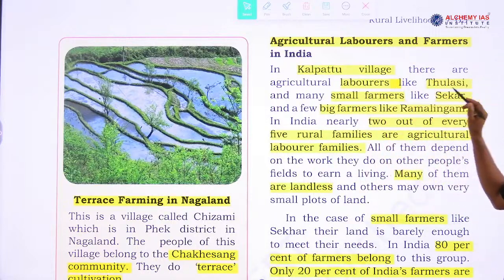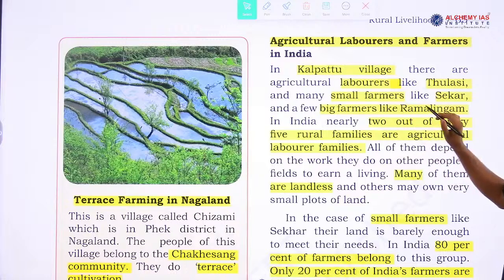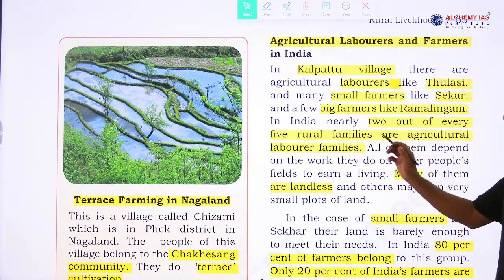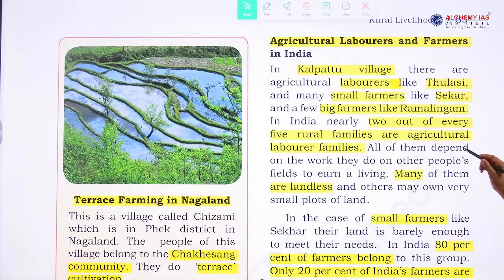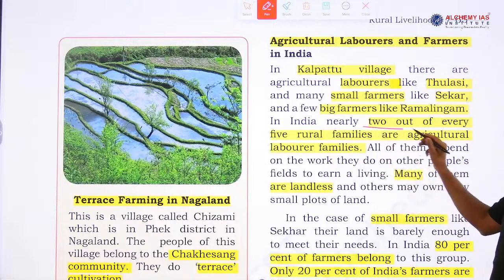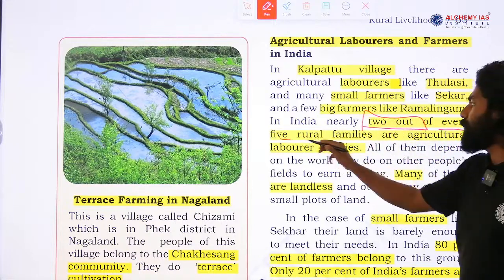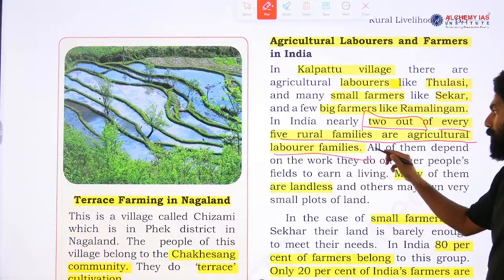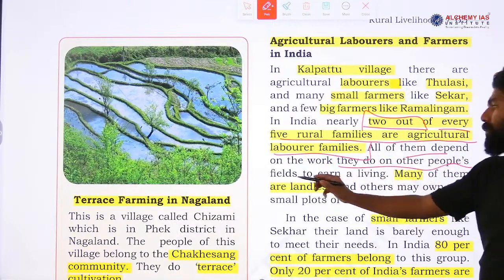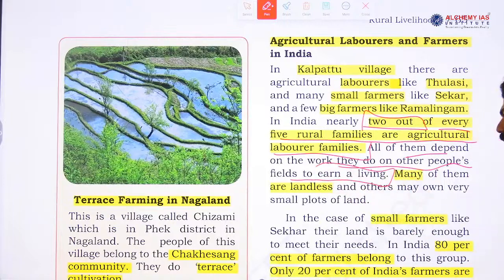In Kalpattu village, there are agriculture laborers like Tulasi, many small farmers like Segar, and a few big farmers like Ramalingam. In India, nearly 2 out of every 5 rural families are agriculture laborer families. All of them depend on the work they do in other people's fields to earn a living in the rural areas.